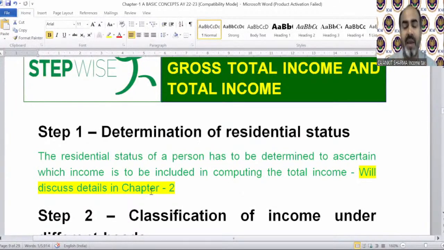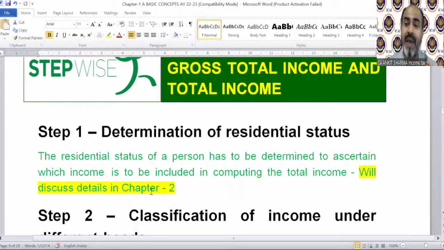For the time being, I can tell you, if you are earning income and you are in India, then you are called a resident. If a person stays outside India and comes to India and earns some income, that might be called a non-resident. What exactly is a resident or non-resident? There is a separate chapter, chapter 2, that I'll explain later. So do not think about what is residential, etc. That is the first thing.